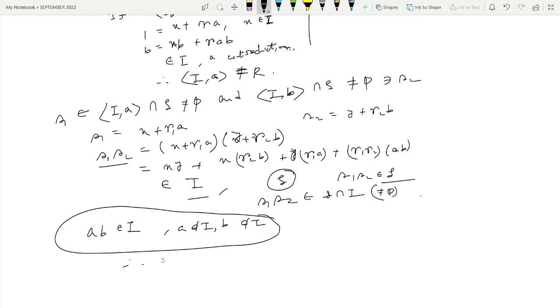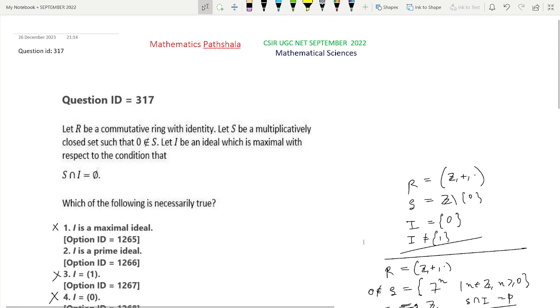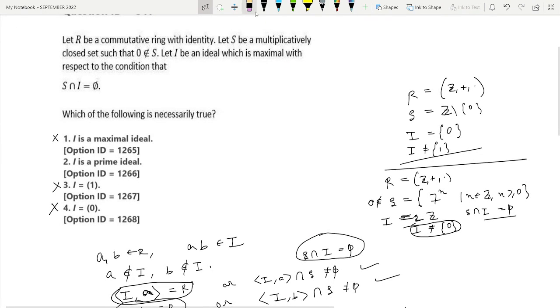So we must have AB belongs to I implies either A belongs to I or B belongs to I. So I is a prime ideal. So now we have option 2 is the correct option. So option 2 is the correct option. So this is the solution of this problem.